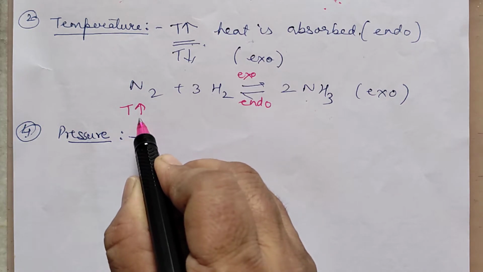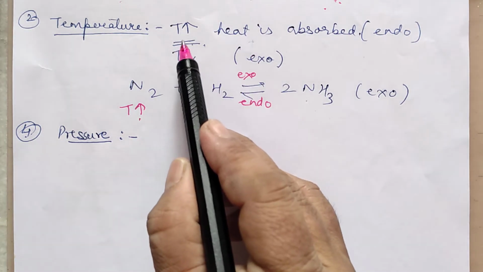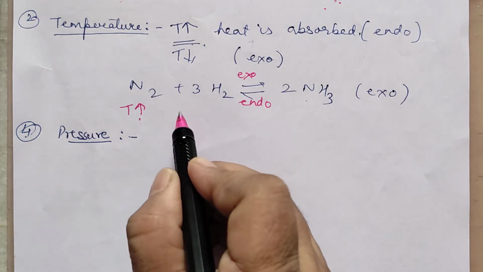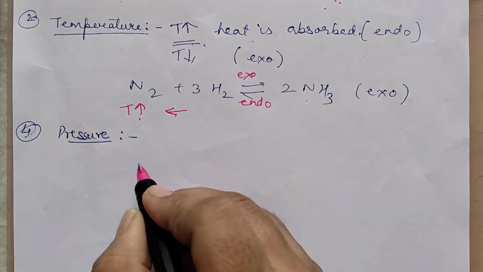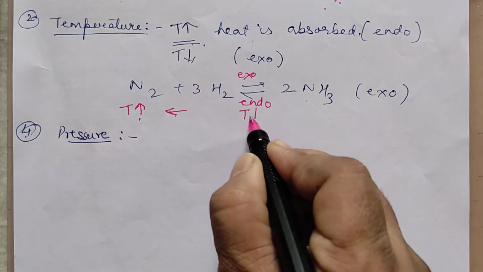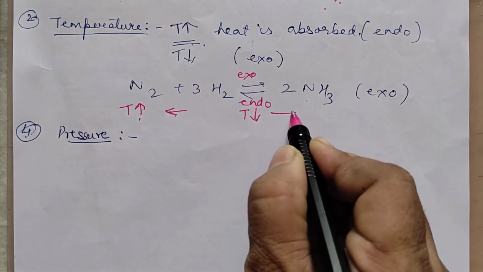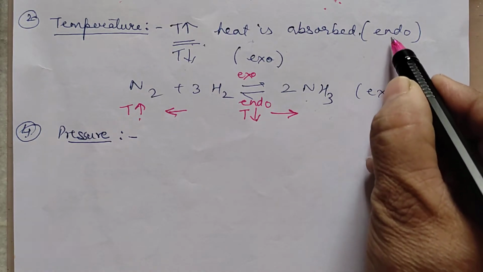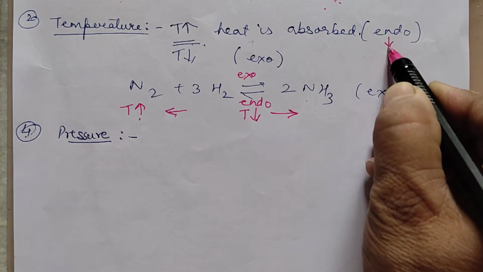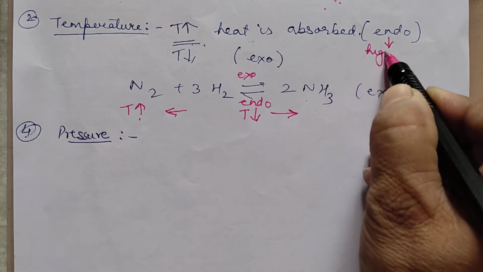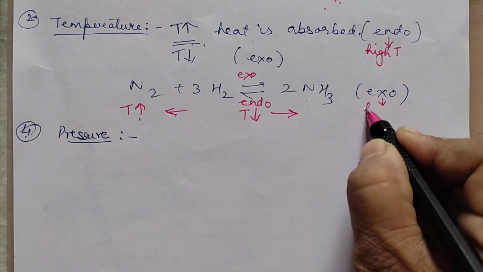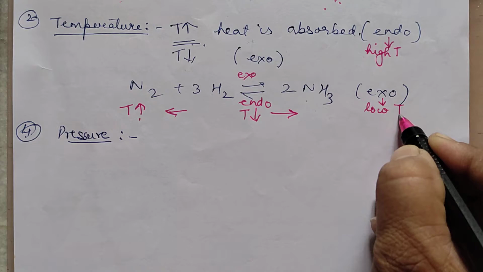So when you are increasing the temperature, which direction will it move? In the direction in which the heat is absorbed. So on increasing temperature, it will move in the backward direction, and on decreasing the temperature, it will move in the forward direction. So you can generalize: endothermic reactions are favored at high temperature, and exothermic reactions are favored at low temperature.